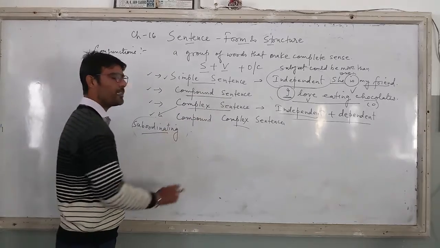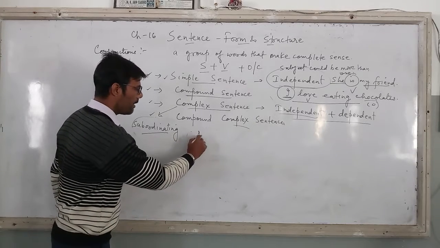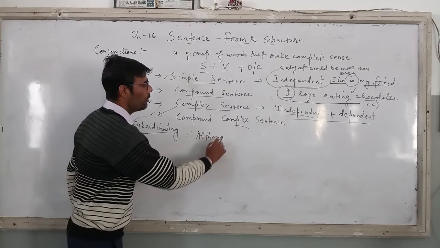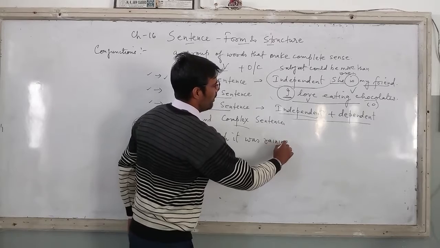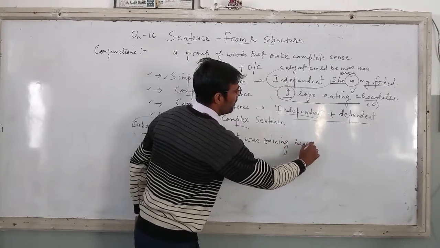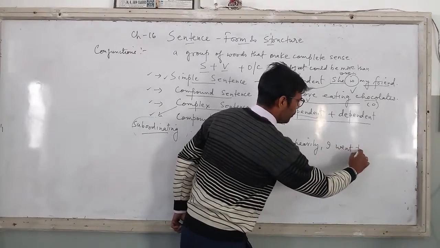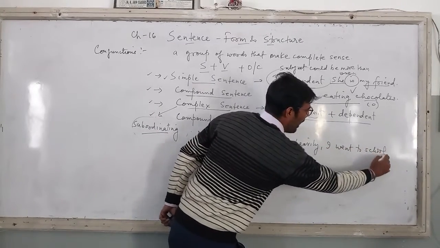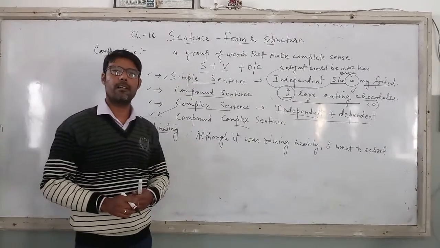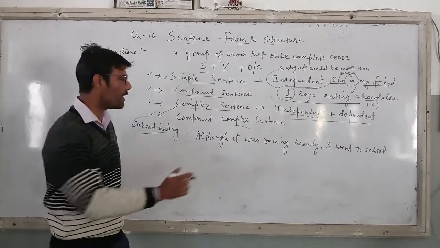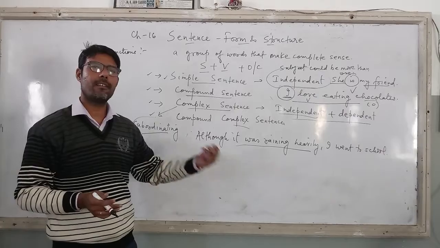So when I talk about complex sentence, I'll give you one example here, right? The first example which I gave you on the board was, although it was raining heavily, I went to school. Now, had I been in your place, I would not have gone through the rules. I would have just underlined the sentences and found out what it qualifies.